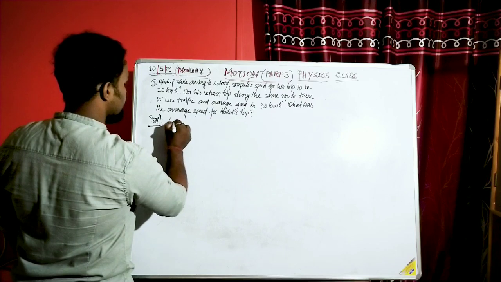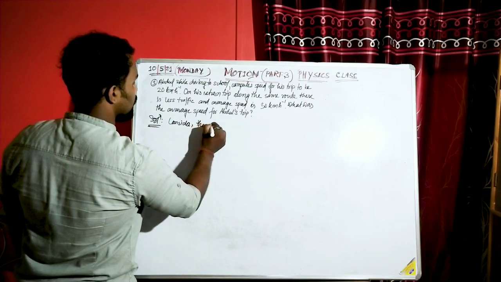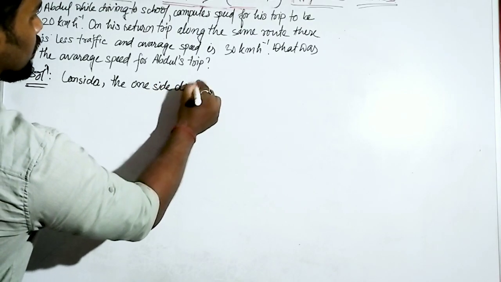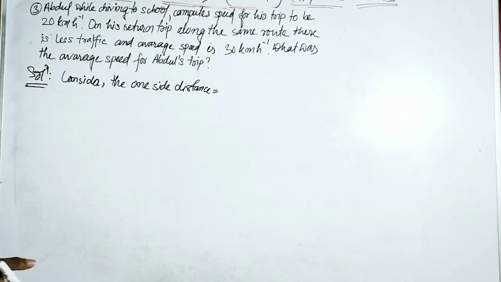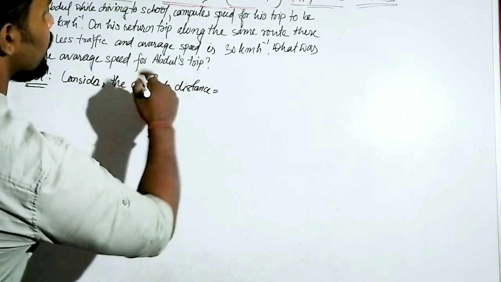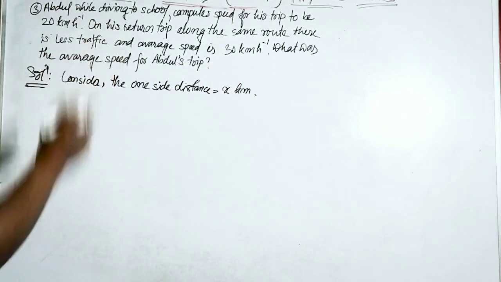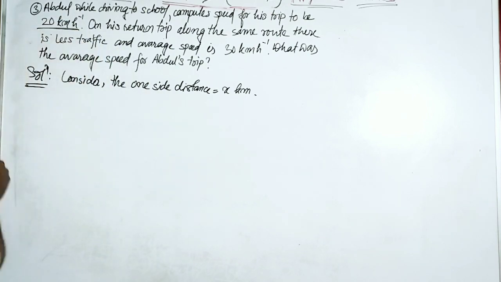So consider the one side distance. One side distance means from home to school, or you can consider from school to home, the same amount of distance, and that distance will be x kilometer. You may be thinking, why have I considered x kilometer? Because the average speed is given in which unit?